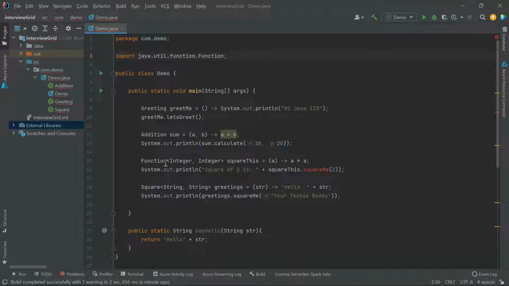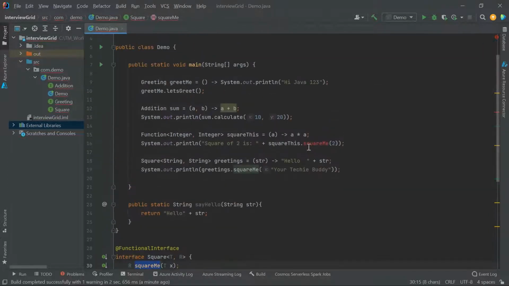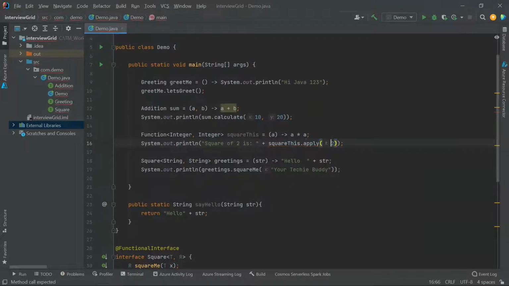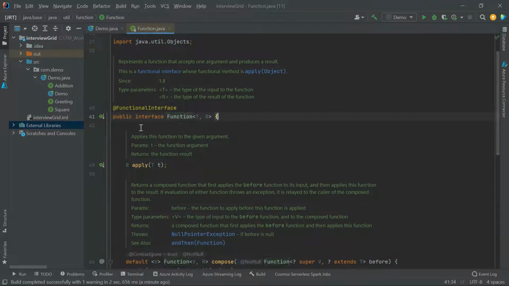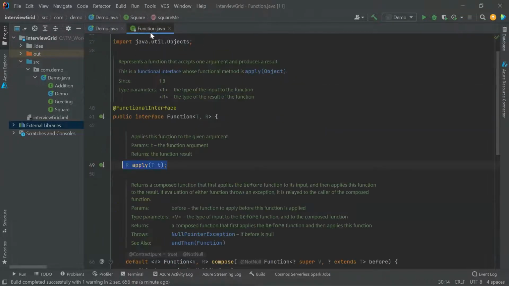So now this is the Function, and instead of Square, because now I'm not using Square, this interface Square was for this. Function comes with apply. This also takes one integer. If I take you to the signature, you'll see it is a functional interface. It takes T and R, and it has this apply method. It takes T, it returns R. That's it. Java has made our life easy by providing this Function.